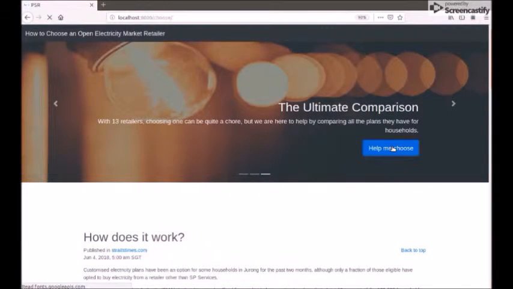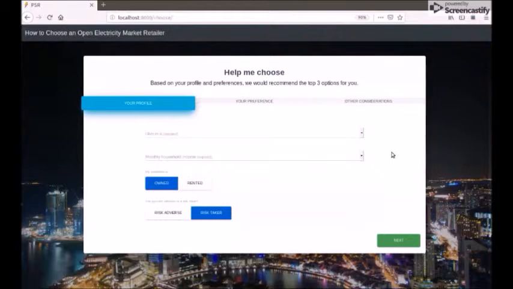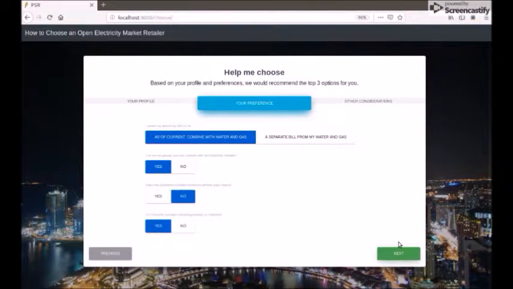Once the user has an idea, she can click on Help Me choose to select a suitable electricity provider. The first part is user profile. The user is asked to enter the type of the residence where user lives, the household income category, whether the place the user lives in is rented or owned. The user also has to enter a risk preference, whether he or she is risk averse or a risk taker.